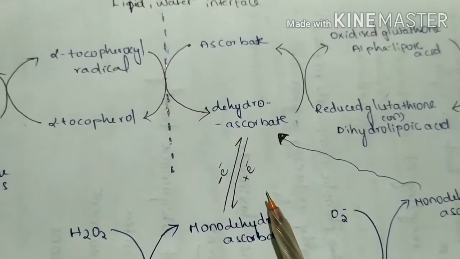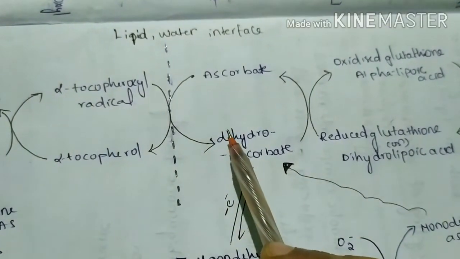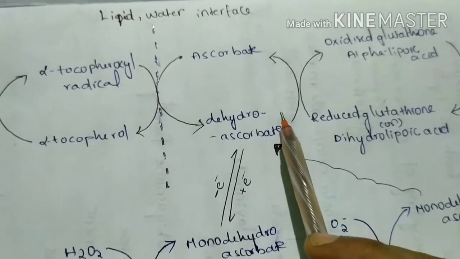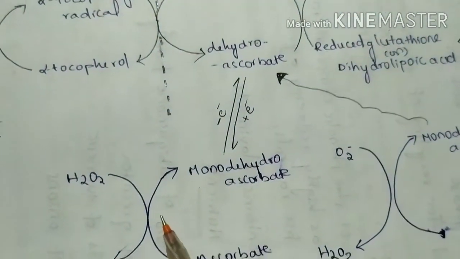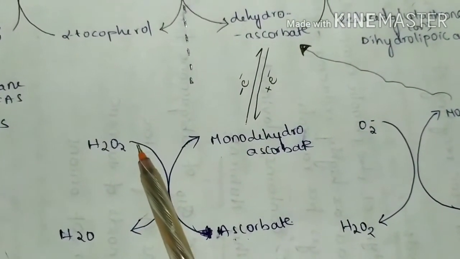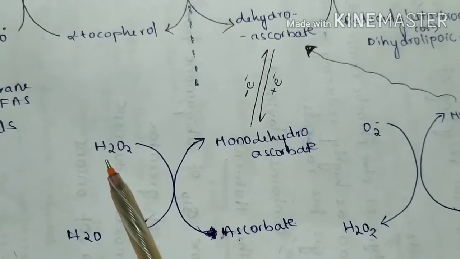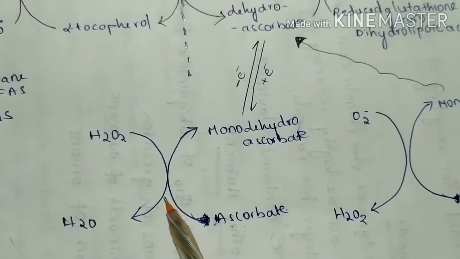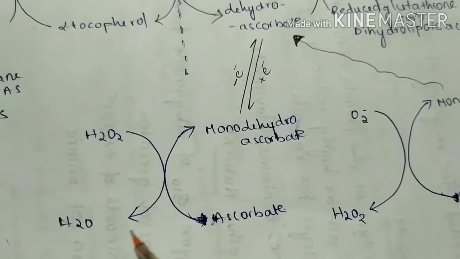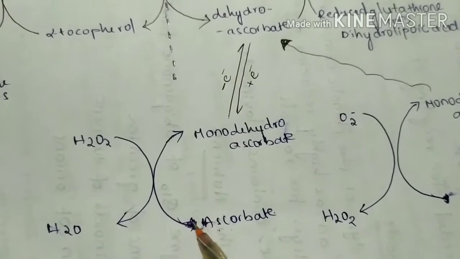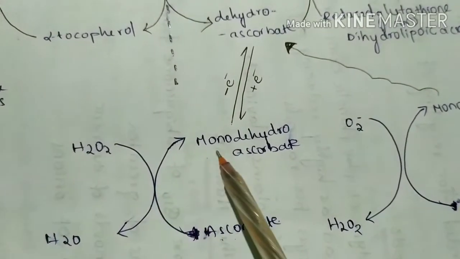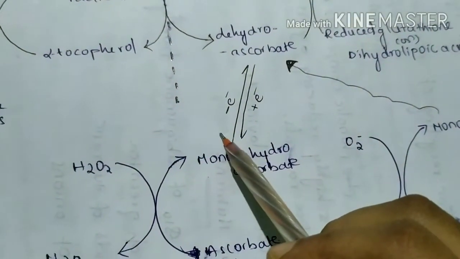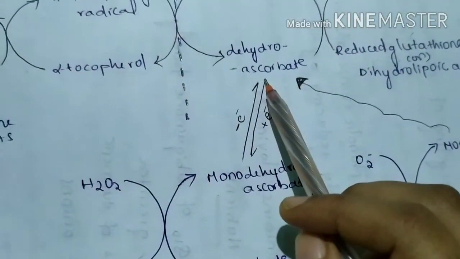Not only does vitamin C perform antioxidant property through interaction with vitamin E, but it can also itself defend against free radicals. It reacts with hydrogen peroxide and converts it into water, and ascorbate after the reaction is converted into monodehydroascorbate. With again losing one electron, it is converted into dehydroascorbate.